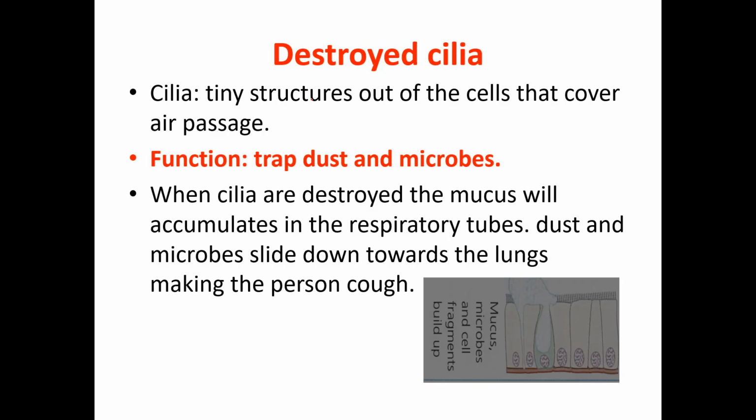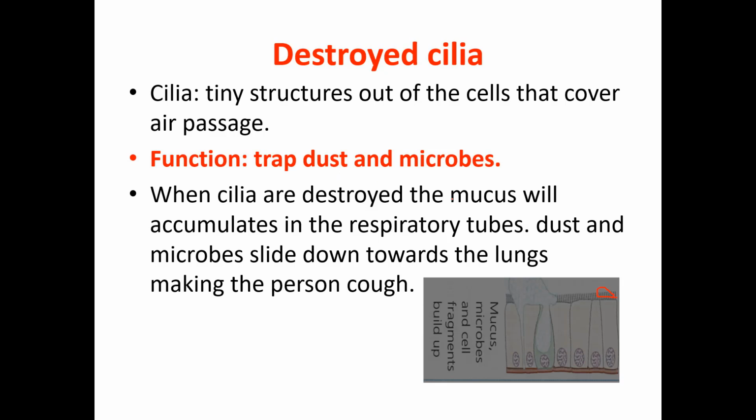What will happen by smoking? Firstly, it destroys cilia. What do you mean by cilia? Cilia are tiny structures on the cells that cover the air passage. The cells of the air passage in our body have tiny structures like this. Each structure we call a cilium. The function of these cilia is what? It's to trap dust and microbes.